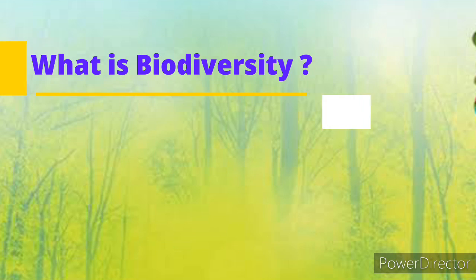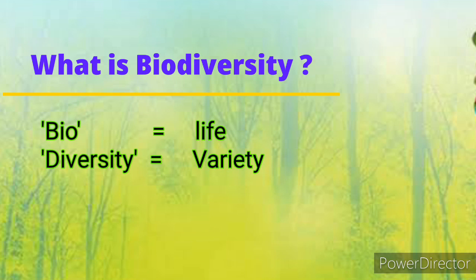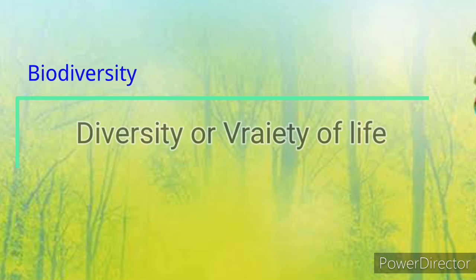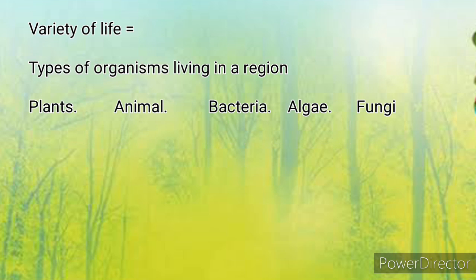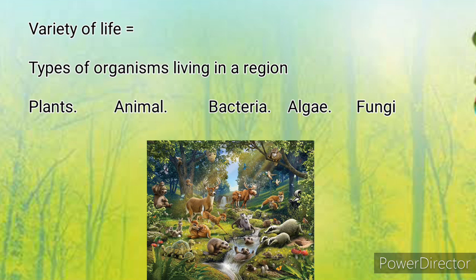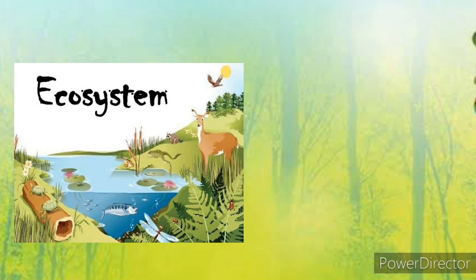As we can see, biodiversity contains two words: bio, which stands for life, and diversity, which means variety. So biodiversity is basically diversity of life, or variety of life. If you are confused about what variety of life is, then don't be confused. Let's make it simple. Variety of life means how many types of organisms or how many types of life exist in a region. So let's take an example to elaborate it.